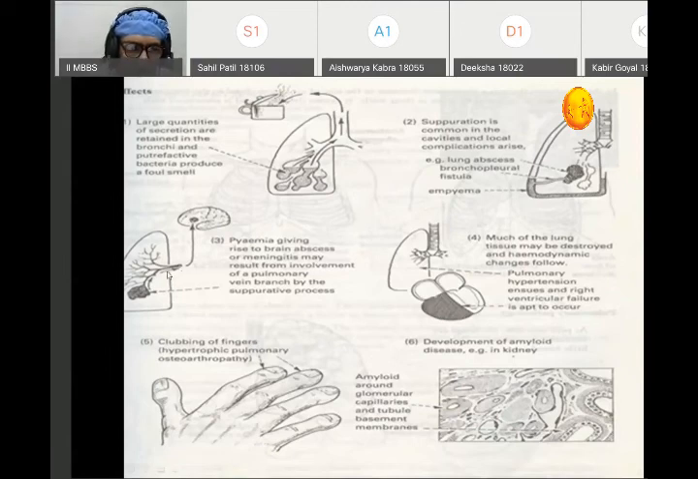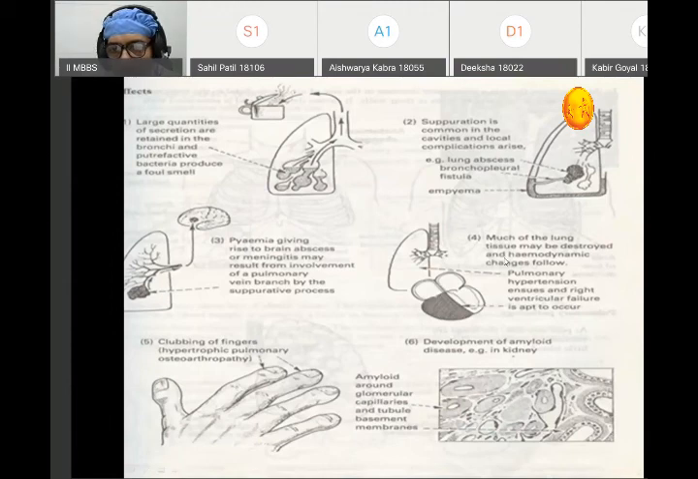Other effects: whenever there is erosion of the pulmonary vein, it may lead to systemic infection. The infection may enter the systemic circulation, leading to brain abscess. It may cause meningitis. And other effects, such as whenever a large amount of lung tissue is damaged,